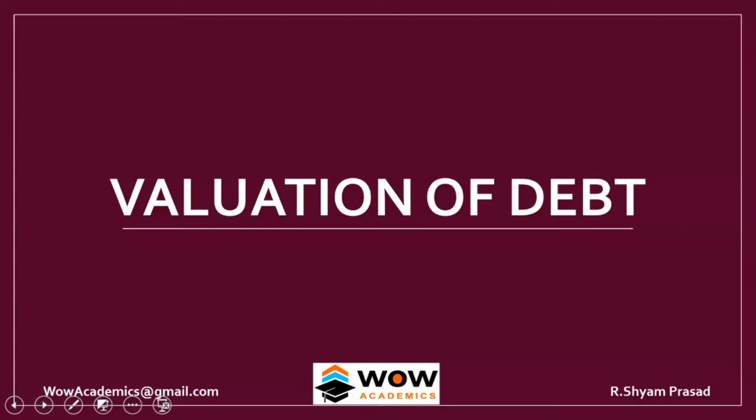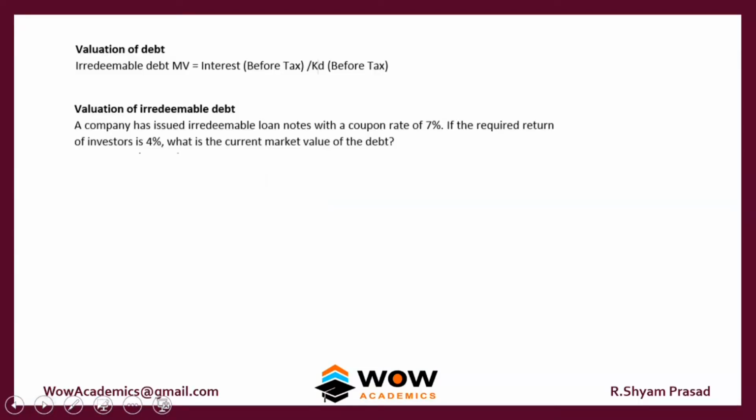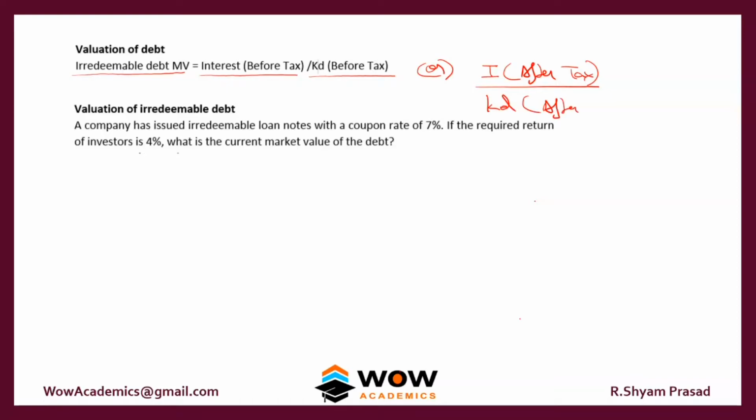We'll move on. Here we have come to the valuation of debt. The valuation of debt has different workings. The first one is irredeemable debt. It works like this. The market value of an irredeemable debt is interest before tax divided by KD before tax. Or else, if it's interest after tax, then your KD should also be after tax.